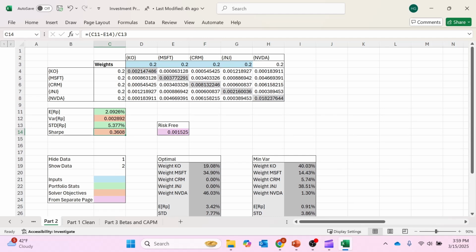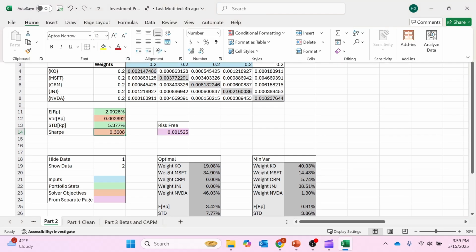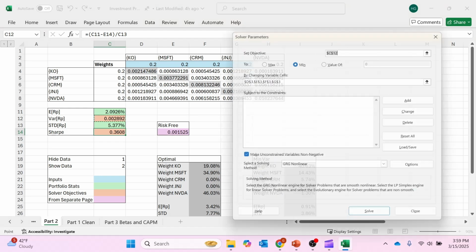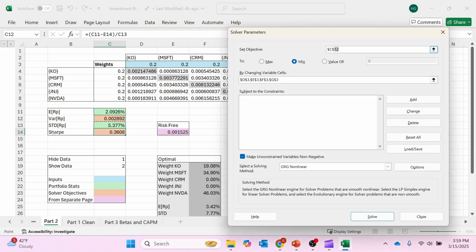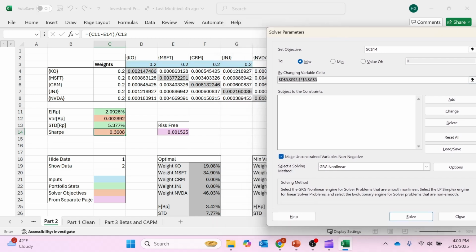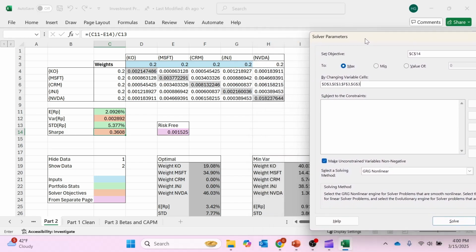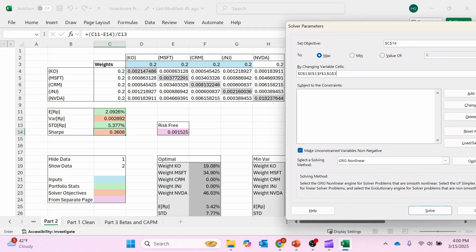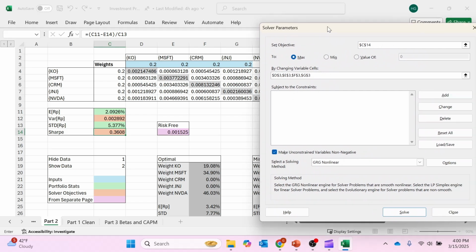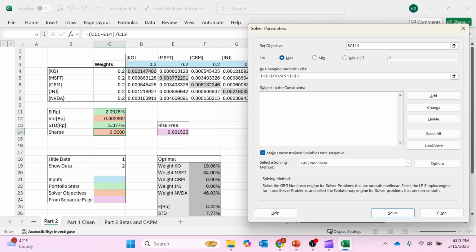And so in order to find the optimal portfolio of risky assets, we're trying to maximize this Sharpe ratio. To do that, we're going to use the Solver function in Excel. So we would go into Data and then Solver. For our objective, this is the cell that we're trying to maximize, so we want to set this to cell C14 to maximize. And then by changing the variable cells D3, E3, F3, and G3. You'll notice we can leave H3 out because, again, it can be calculated with just the weights of 4 stocks. Then we're going to set the constraint as non-negative, and hit solve.